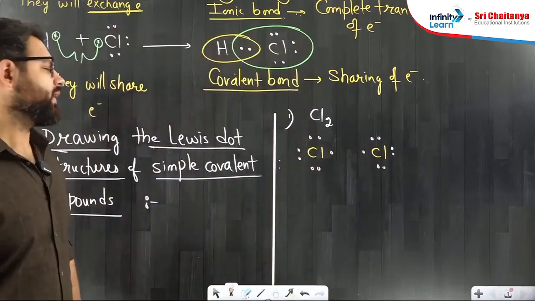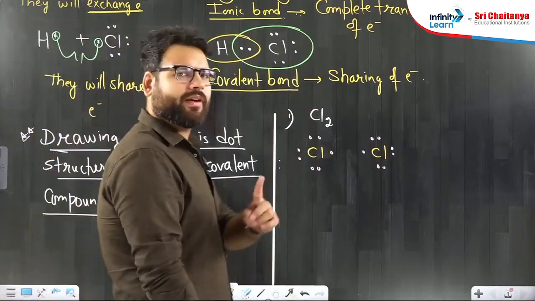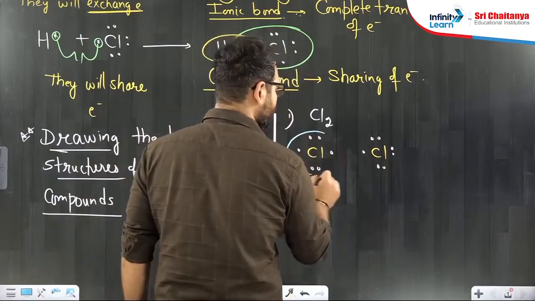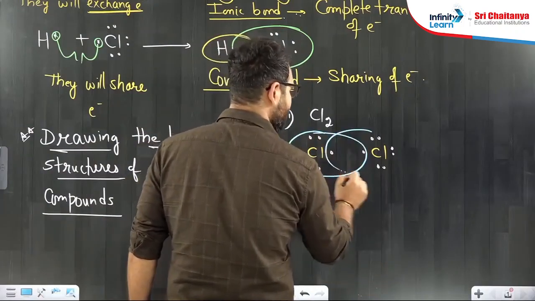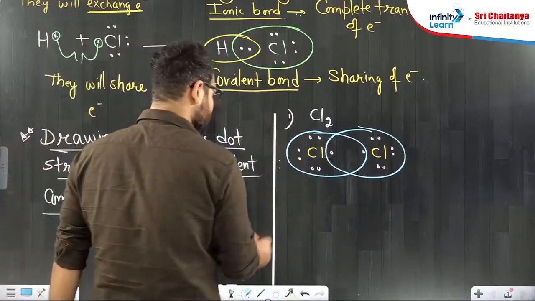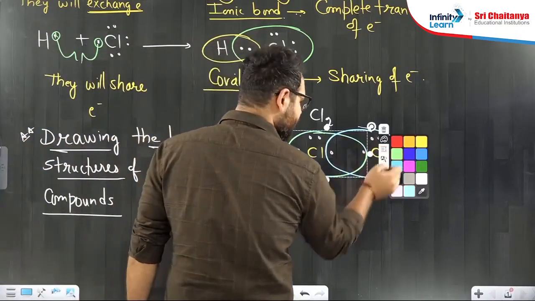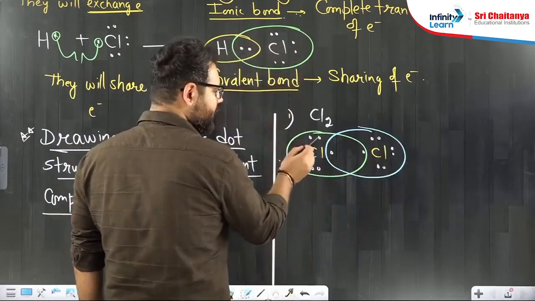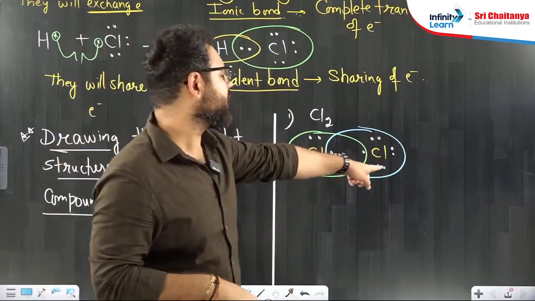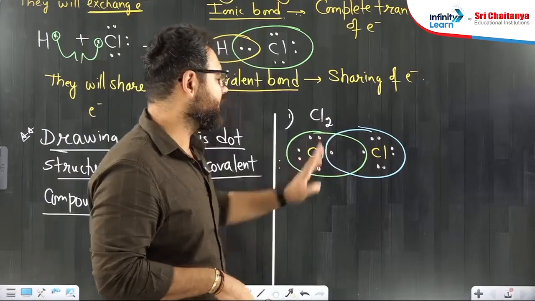Left chlorine says, in order to become stable, I need 1 extra electron. So I will share 1 with you. In return, you also share 1 with me, so that both of us become happy. So now this chlorine is happy because the number of electrons in this green color circle are 8. 1, 2, 3, 4, 5, 6, 7, 8. This chlorine is also happy because in the blue circle also 8 electrons are there.